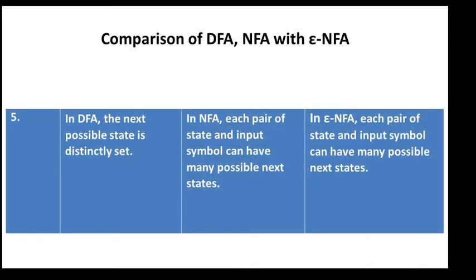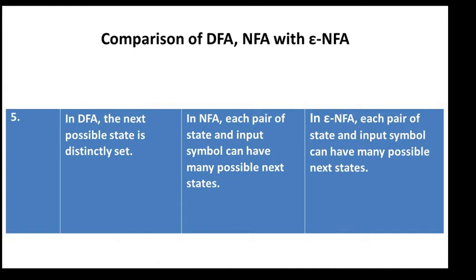Fifth comparison: in a DFA, the next possible state is distinctly set. In a deterministic finite automata, the next possible state is already clearly set, and only one state can be reached on one input symbol.